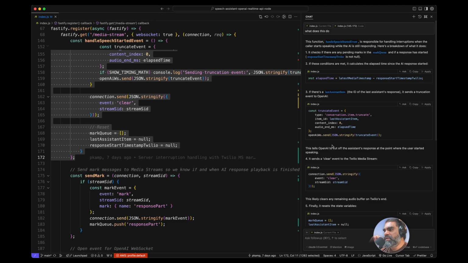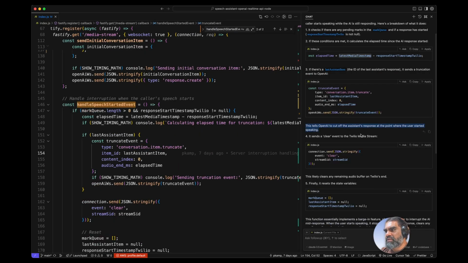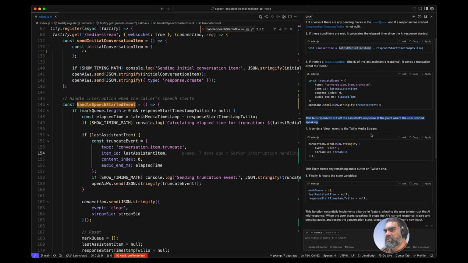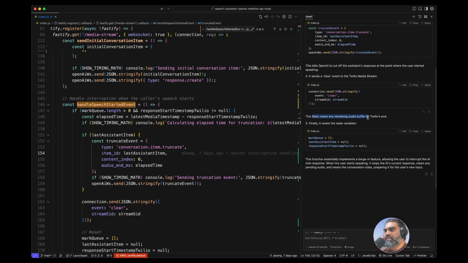This tells OpenAI to cut off the assistant's response at the point where the user started speaking. It sends a clear event to the Twilio media stream. This likely clears any remaining audio buffer on Twilio's end.